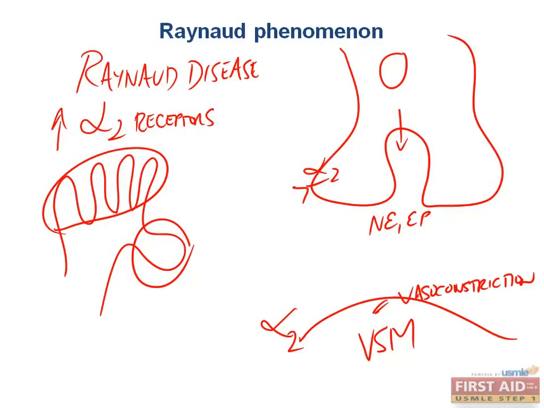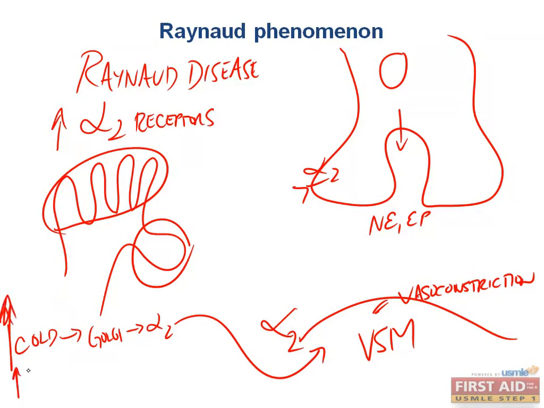What is pretty interesting is that when we get cold, so when we have an extensive low temperature, there's a movement of these alpha-2 receptors from the Golgi apparatus, which is where they're stored, and they're taken to the vascular smooth muscle surface. So now that we're cold and we have exposed more of these alpha-2 receptors from the Golgi apparatus on the vascular smooth muscle cell membrane surface, remember, these vascular smooth muscle cells line the vasculature that provides our skin. And we get that intense vasoconstriction because when we're cold, we want to prevent the loss of heat from superficial vessels like our digital arteries.